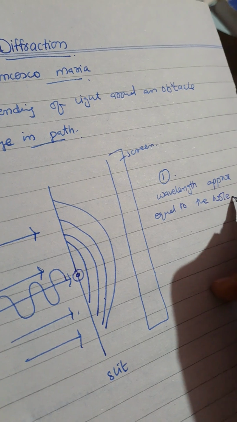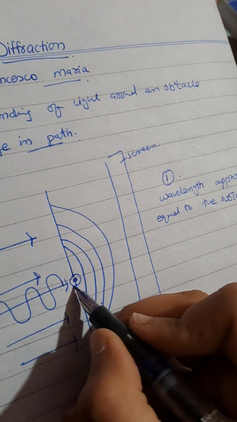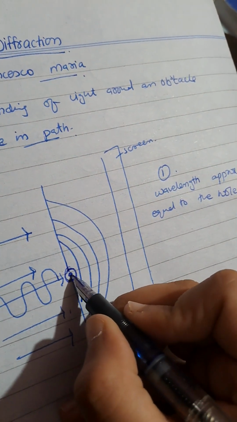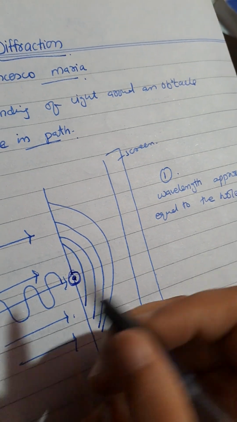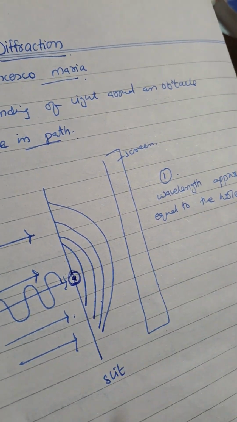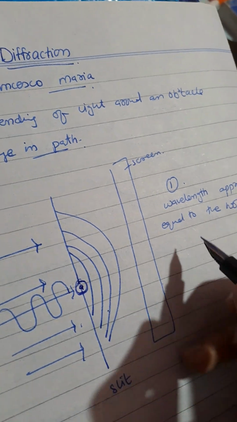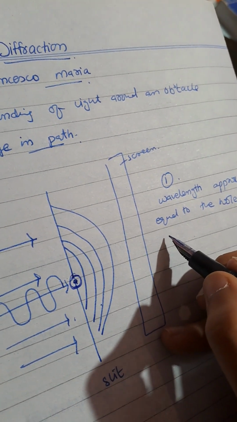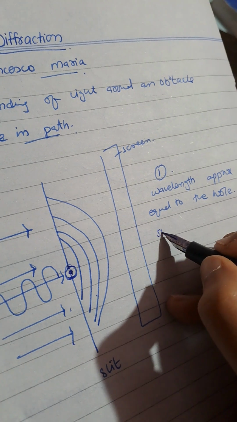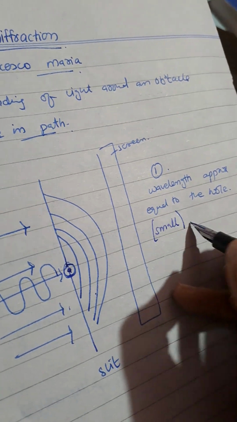The size of this hole and the wavelength must be approximately equal. Basically for diffraction the wavelength must be small.